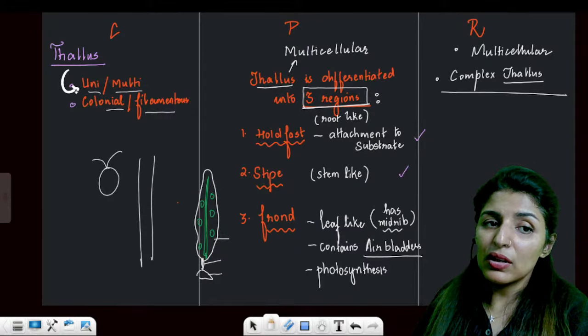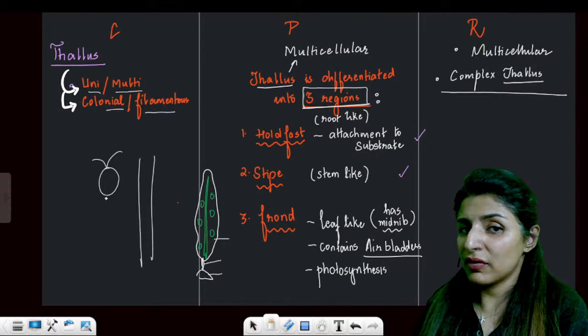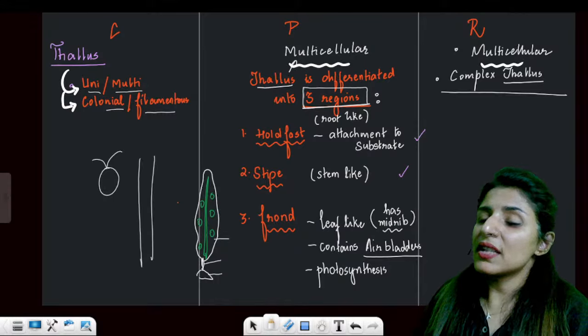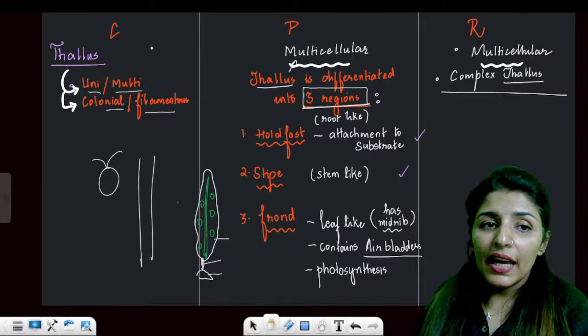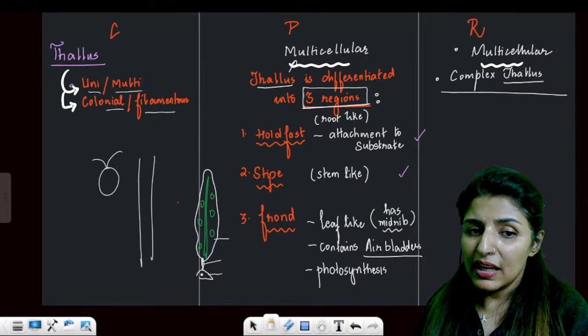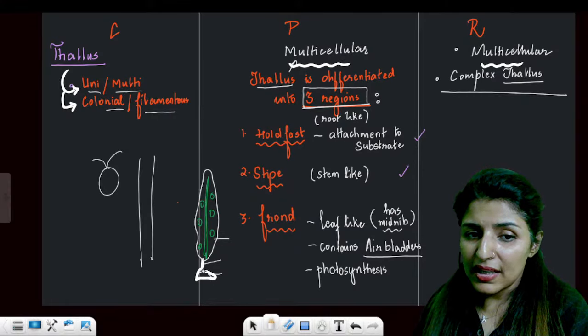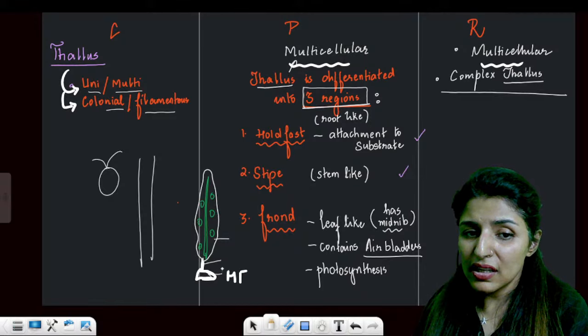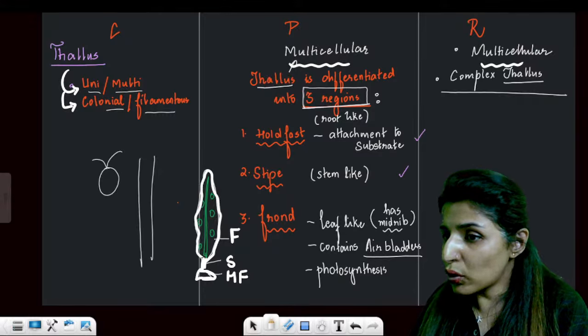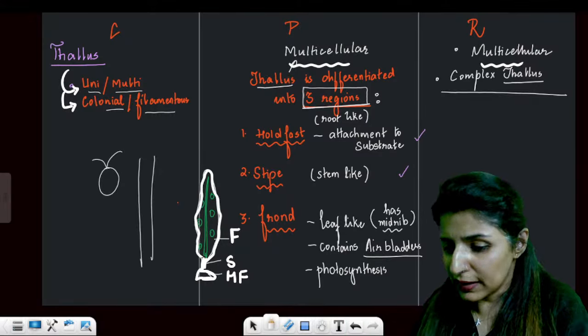Now thallus is unicellular or multicellular. It can be colonial or filamentous. Phaeophyce only has multicellular, and Rhodophyce also only has multicellular. In Phaeophyce, multicellular thallus has three parts. See, this is a Phaeophyce. So this part is called holdfast. This stem-like structure is known as stipe, and this leaf-like structure will be known as frond. Is that clear? Holdfast, stipe, and frond. While the structure of Rhodophyce is very complex, very plant-like.